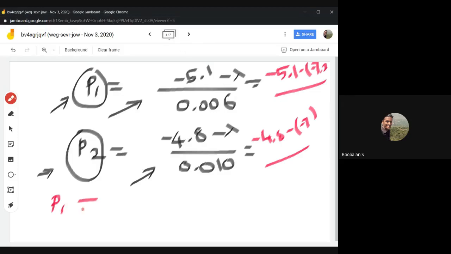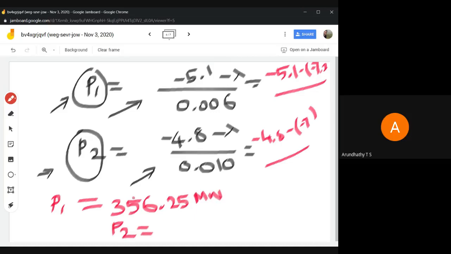What is the value for P1? 356.25. 356.25 megawatts. Okay. P2? Yes, sir. 243.75. Yeah, very good.